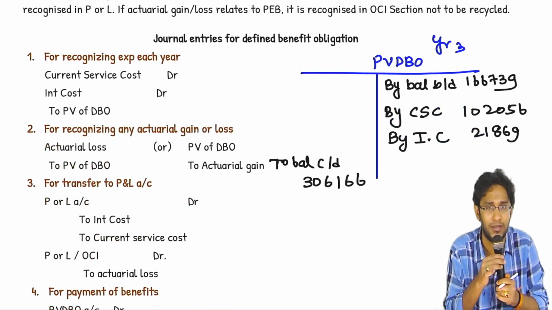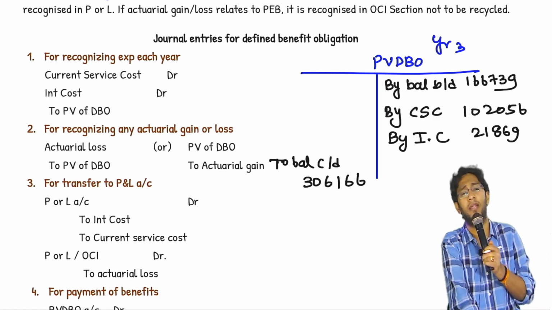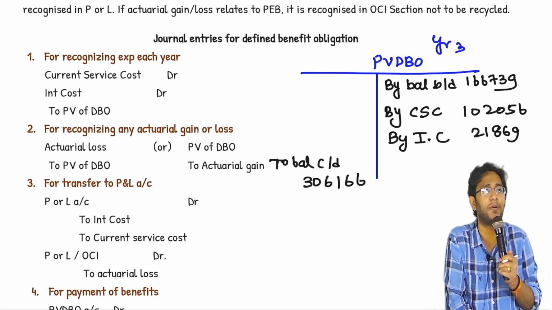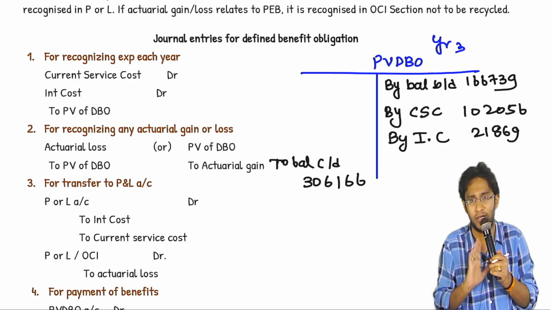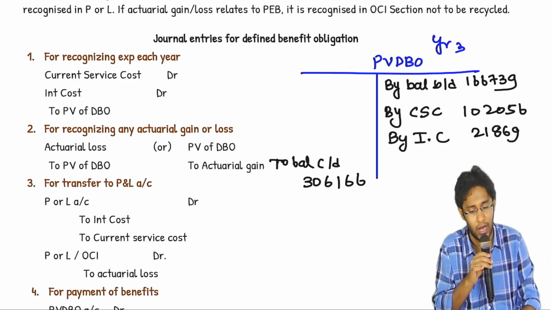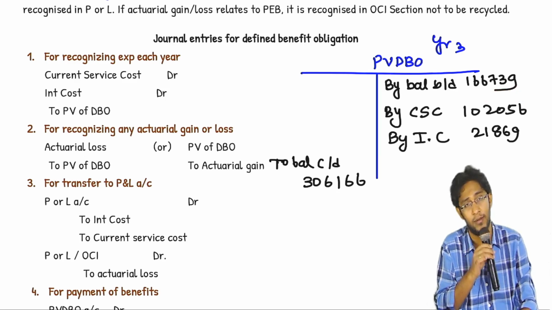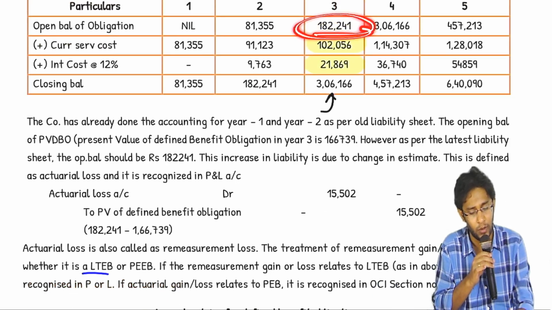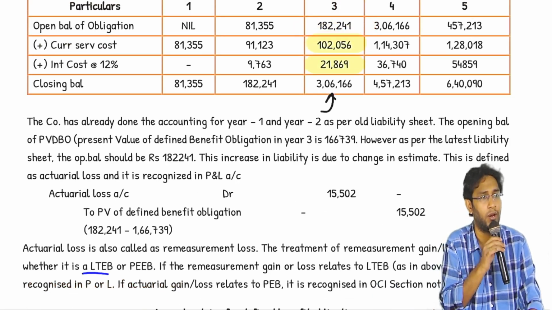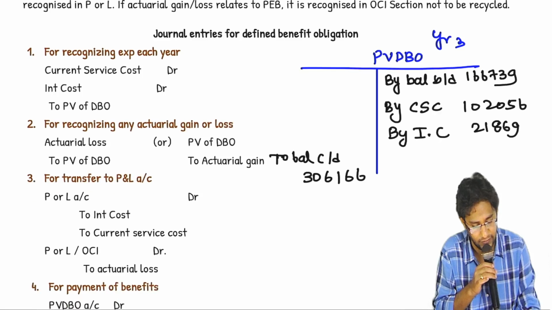Do you think that this ledger account will tally now? Will not tally. Why will it not tally? The opening balance is not as per the revised sheet, it is as per my old liability sheet. Pakka, the account will not tally, it will throw up a difference. According to my old liability sheet, opening balance is 160, but according to my revised sheet, it should be 182,241. A difference comes out in this account as a balance.